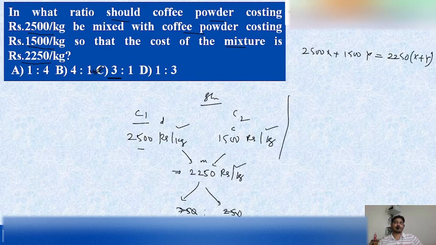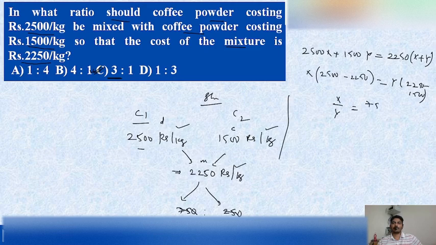If we simplify and rearrange this equation, 2500 minus 2250 times x will be equal to y times 2250 minus 1500, and x by y will be 750 divided by 250. In this also we get the ratio as 3 is to 1. So we need to mix x and y, coffee powder 1 and coffee powder 2, in a 3 is to 1 ratio.